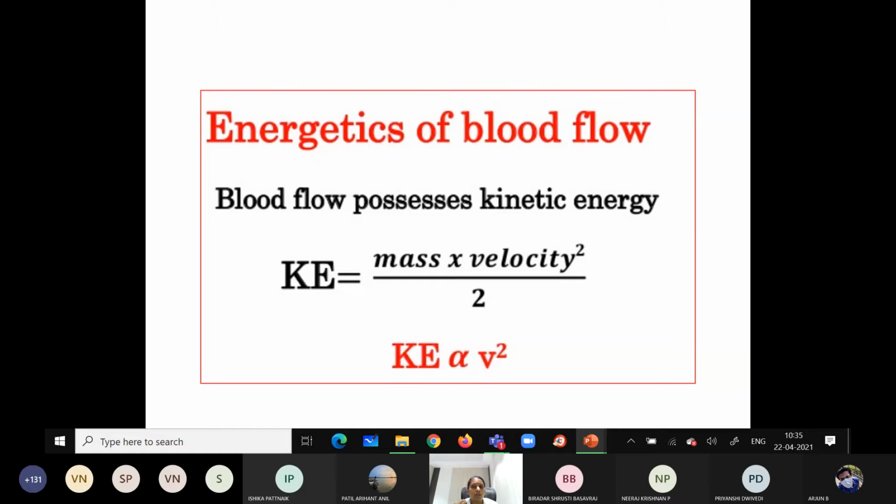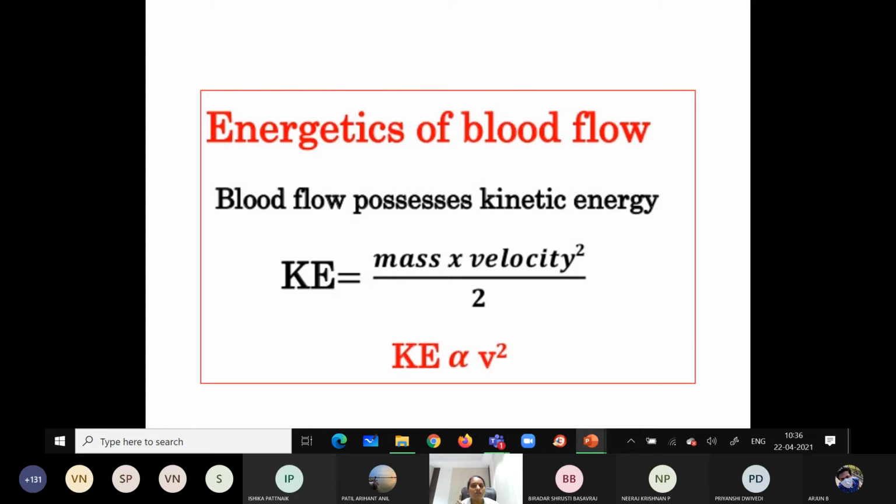Whenever the blood is flowing within a hydraulic system or within the closed vascular system, it always has two components. What are those two pressure components? One is the dynamic pressure component and the other is the static pressure component.